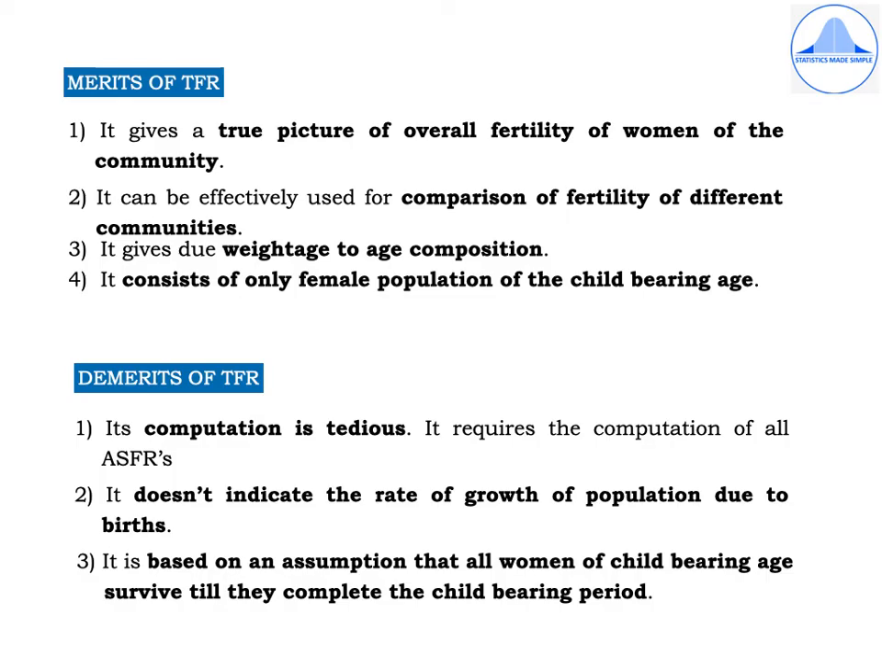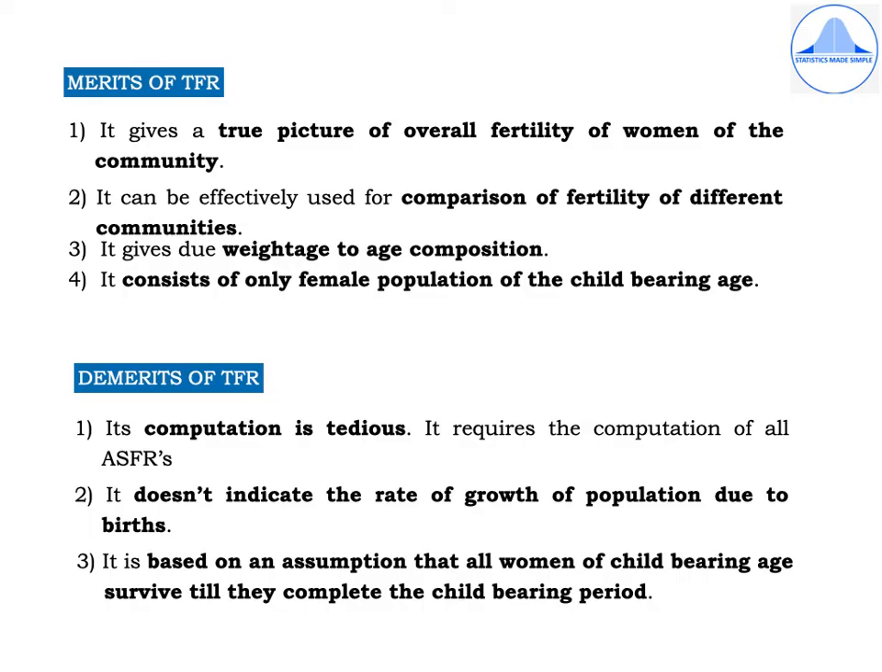Some of the merits of TFR are: first, it gives a true picture of overall fertility of women of the community. Second, it can be effectively used for comparison of fertility of different communities. Third, it gives due weightage to the age composition. And fourth, it consists of only female population of the childbearing age.